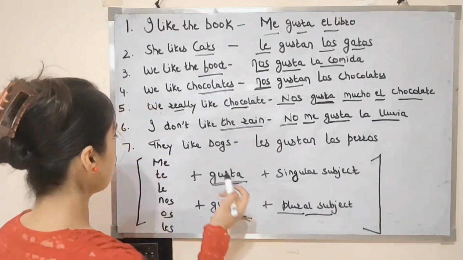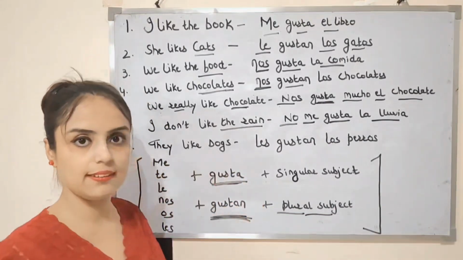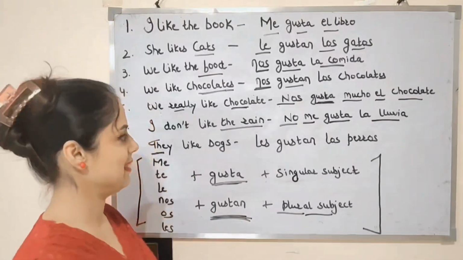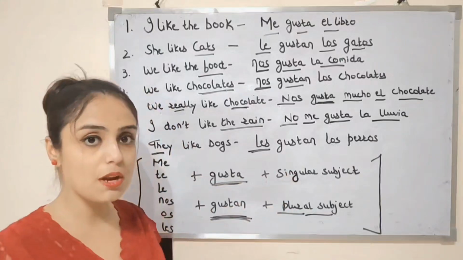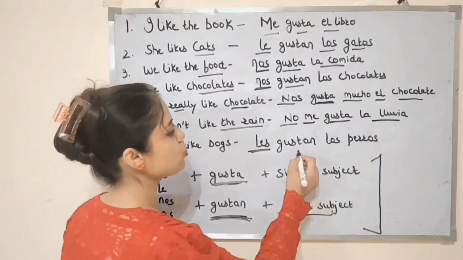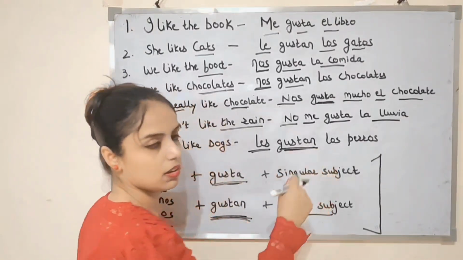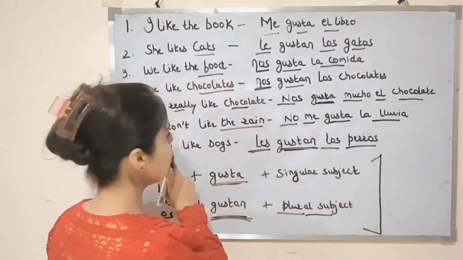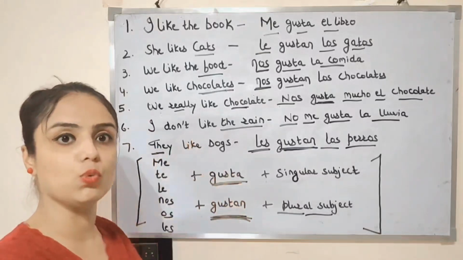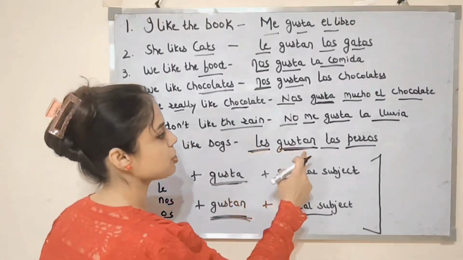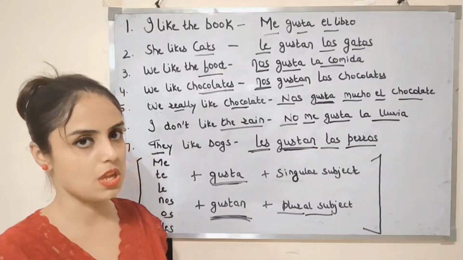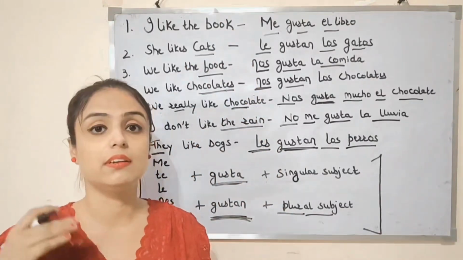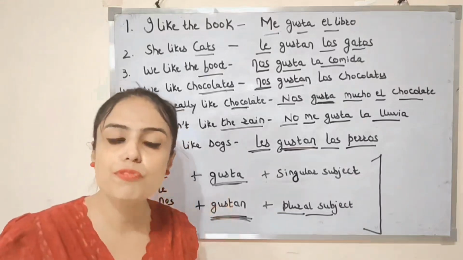The last example for you is they like dogs. If we are using they, then we will use les. Dogs are plural, right? So we will use gustan, this form of gustar. Gustan los perros. So the dogs are pleasing to them. Vale. So les gustan los perros. These are the examples I have explained so that you can understand how to frame sentences using the gustar verb.